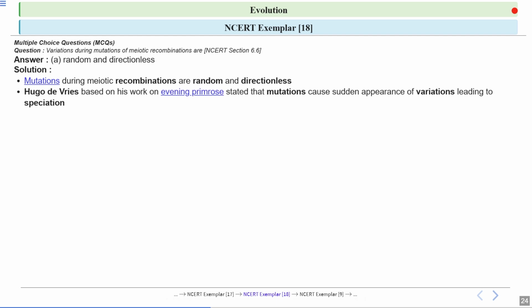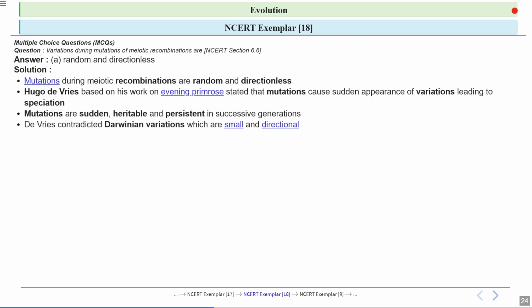So Hugo de Vries was a scientist working on the evening primrose plant. Okay, he suggested that mutations can create new traits quickly, and these new traits can help form new species. Now, mutations are sudden, they occur unexpectedly, they can pass down from parents to offspring and continue to appear in the future generation as well.